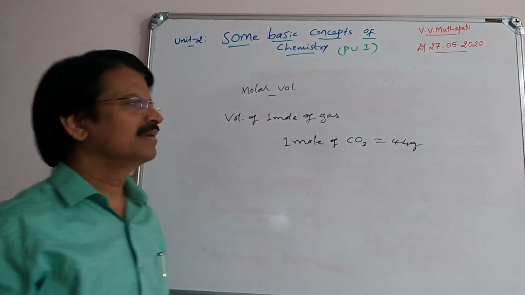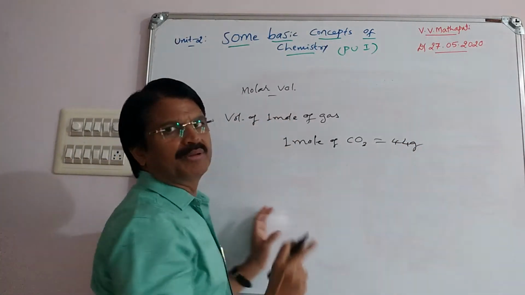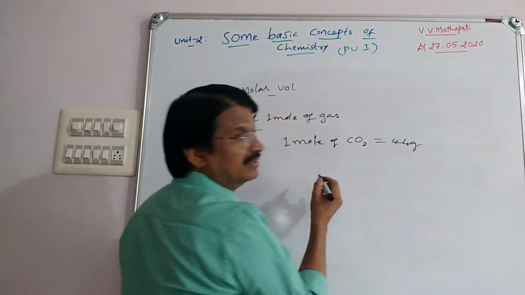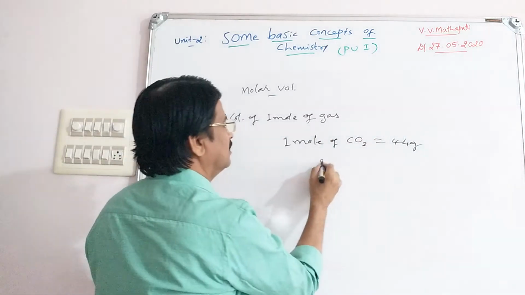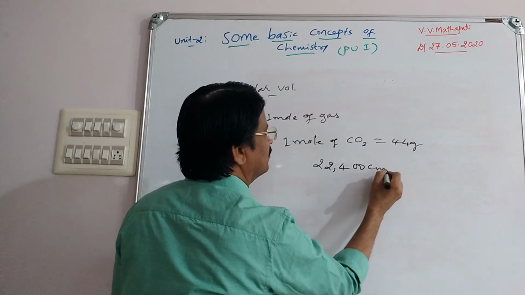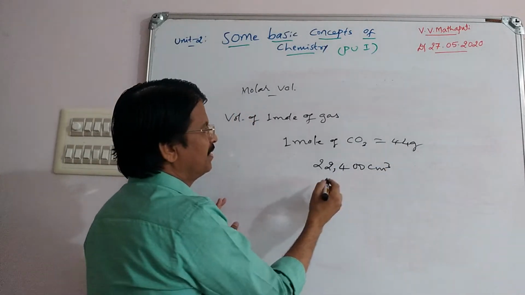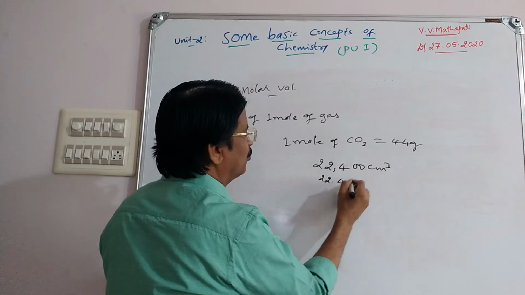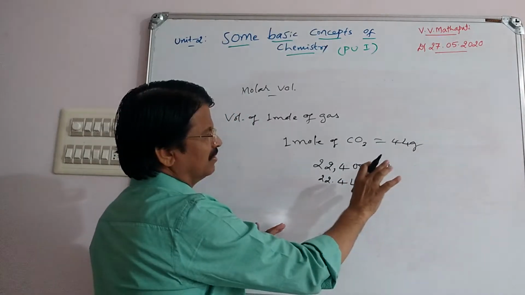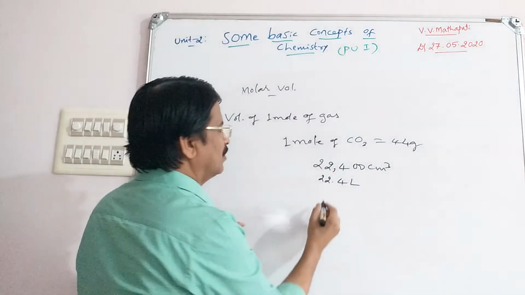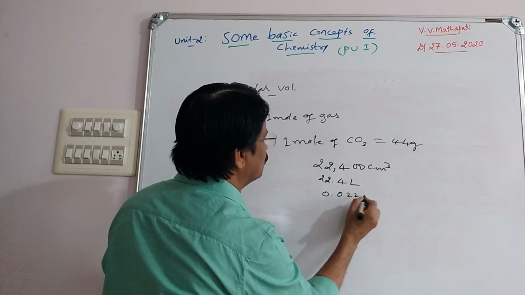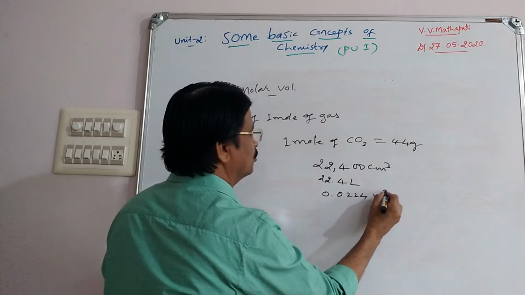This is 1 mole, but molar volume is applicable for the gaseous state. 1 mole of CO2, 44 gram, can occupy 22,400 centimeter cube volume, or 22.4 liter or dm cube, or 0.0224 m cube.